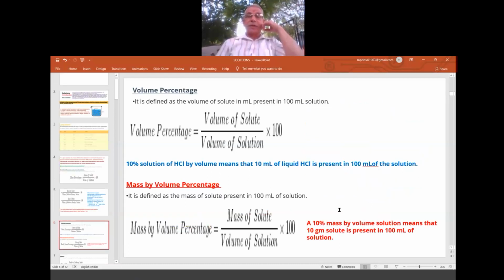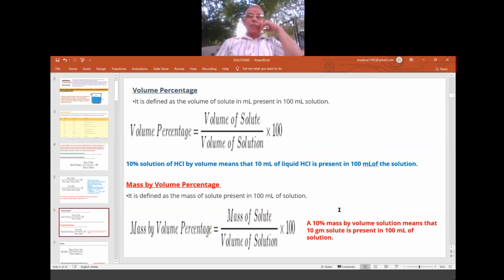Okay. Second way, volume percentage. Volume by volume: volume of solute by volume of solution into 100. There it was mass by mass, here it is volume by volume. It is defined as the volume of a solute in ml present in 100 ml of solution.